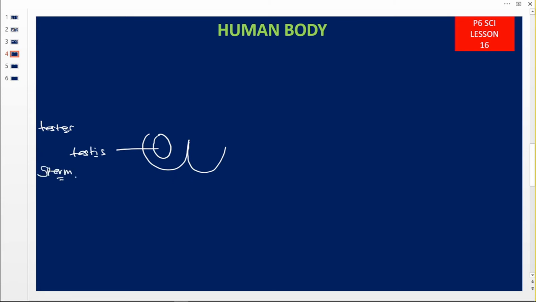Apart from that, it also produces the male sex hormone, called testosterone. We shall look at testosterone when we get to hormone control under this topic. So this one is a testis.